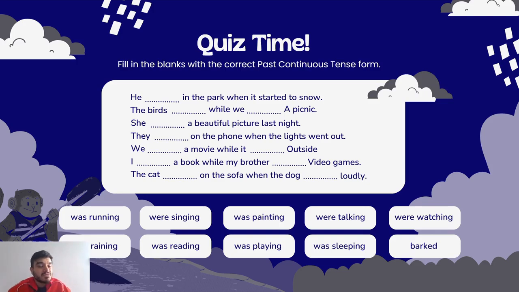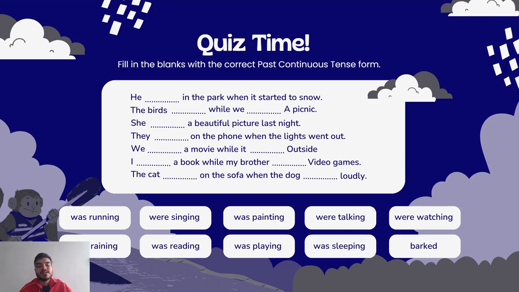He was doing something in the park, but what was he doing? Maybe we can say that he was painting in the park when it started to snow. He was reading, he was playing. I doubt he was sleeping in the park.